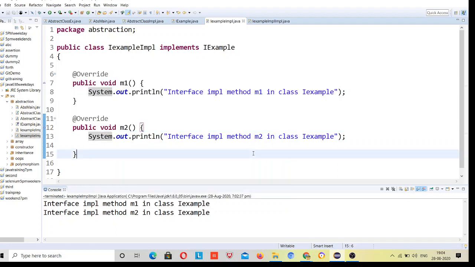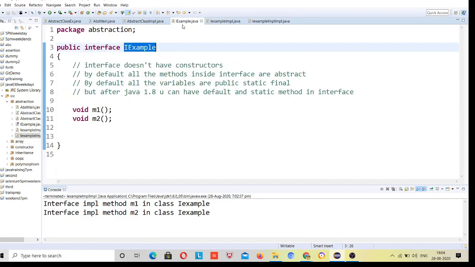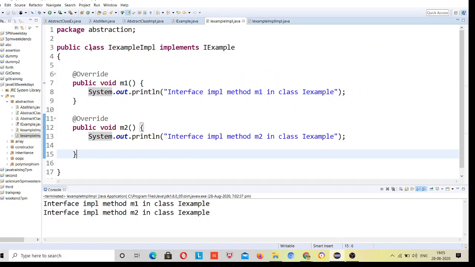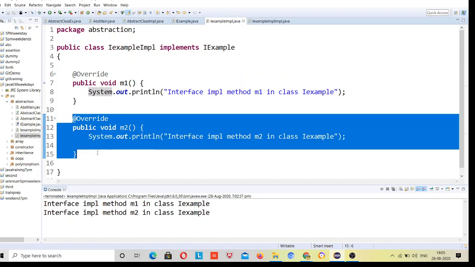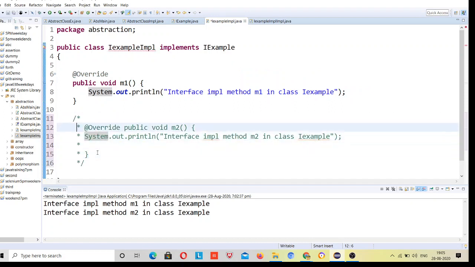Okay, so this is the interface part. Same thing: if I don't implement all the interface methods inside this class, then I have to declare this class as abstract. Suppose the interface has two methods, M1 and M2, and I don't implement them, then I can declare this class as abstract, right? Suppose my class doesn't want to implement it, then I have to declare it abstract, right?